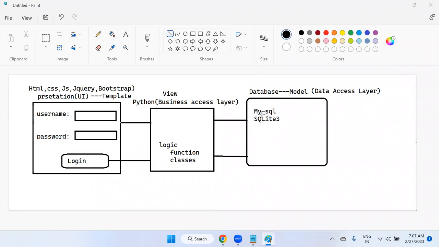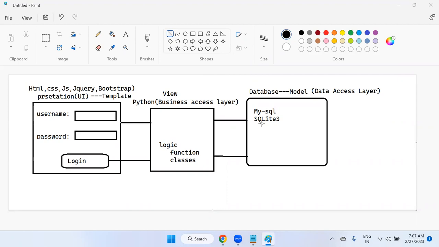MySQL is also one of the commonly used databases in Python full stack development. It doesn't mean that using Django we can't work with Microsoft SQL Server or Oracle; you can use any database, not a problem. The only thing is, in the global settings, whatever database you configured at the project level, that is what matters. If you configure MySQL, then your Django application will run with the MySQL database. If you configure SQLite 3, then your Django application will run with SQLite 3.